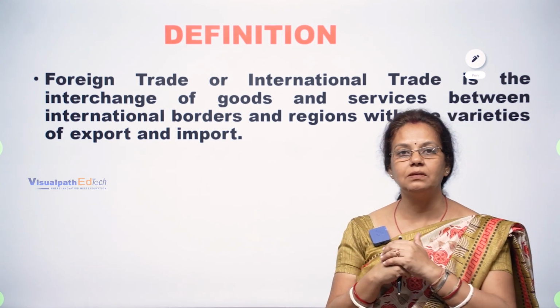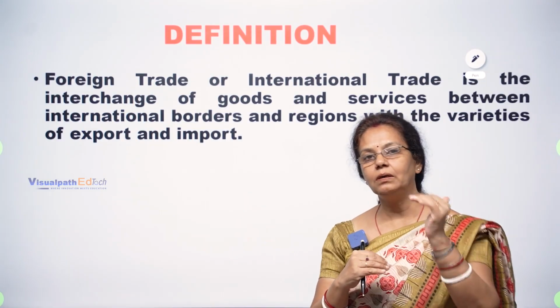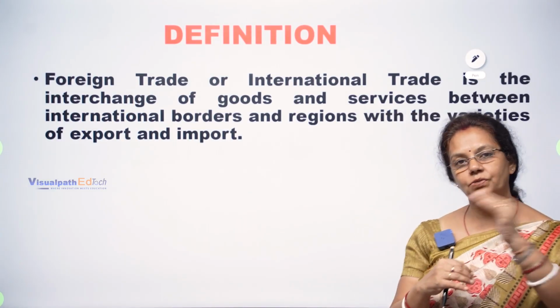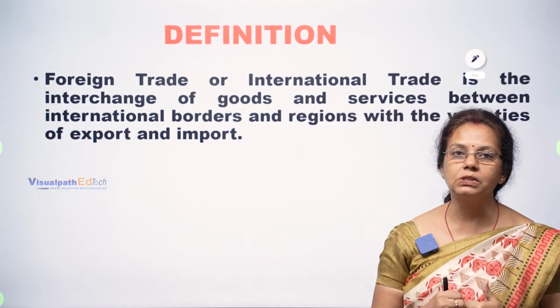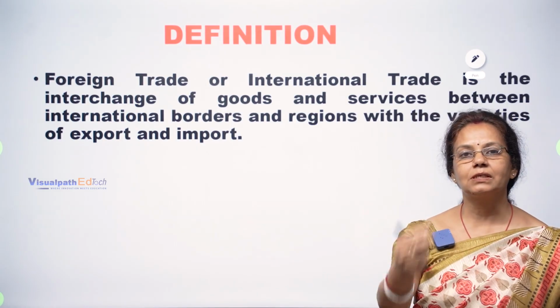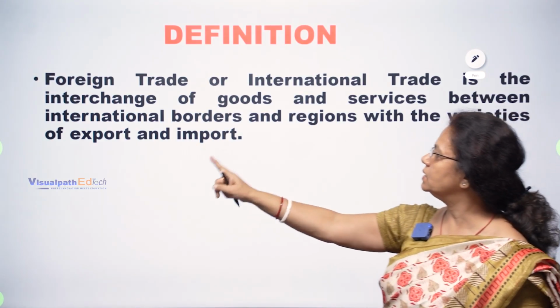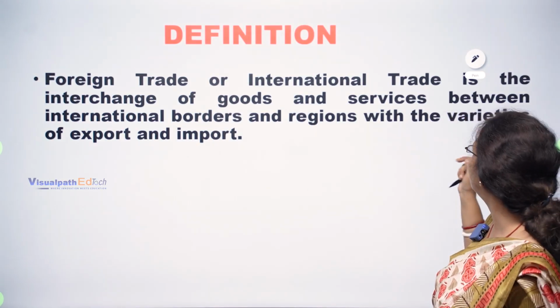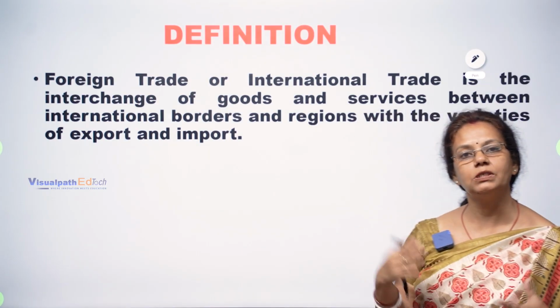So we know what interchange is. It's goods from one place to another, coming and going. One is receiving and one is giving. We can bring goods from outside, and we can send goods to the outside. So this is export and import policy: goods and services between international borders and regions, with a variety of exports and imports. Different types of commodities we can exchange.